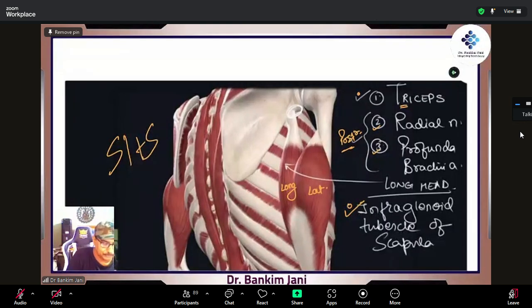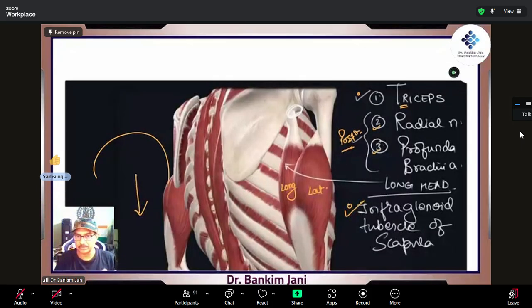Shabash. Right, that's how we write it. Capital S, I, T and the T small, so that we don't make a mistake and write teres major by accident. That's why we will be writing it S capital, I capital, T small and the S. These are the rotator cuff muscles which give strength to the shoulder joint. Because it is surrounding like this, inferiorly there is no support, so that's why dislocation of the shoulder can occur, and the inferior dislocation is common.